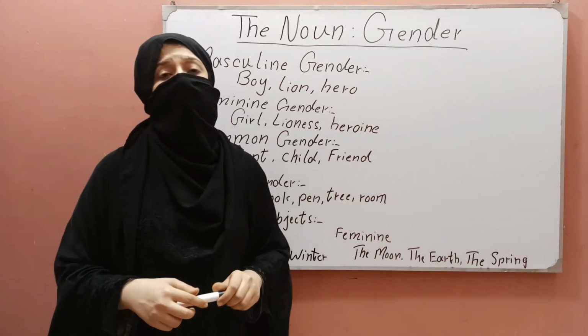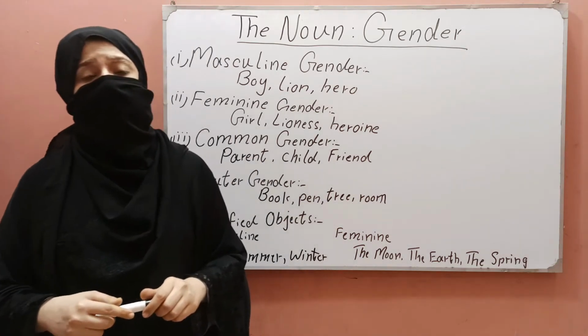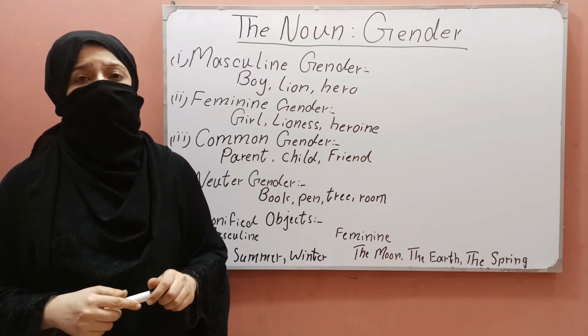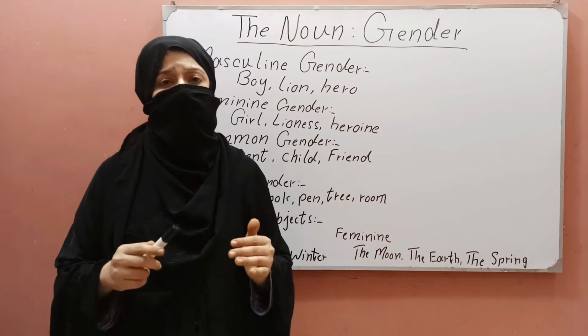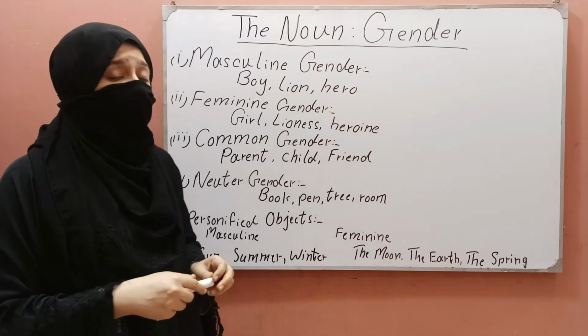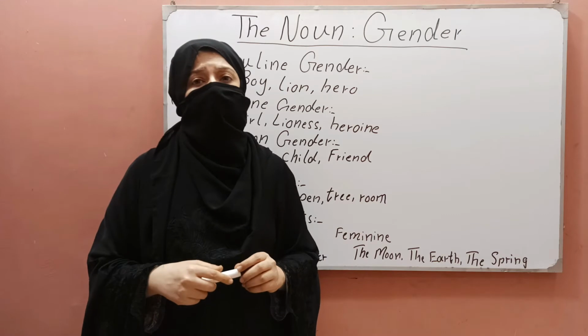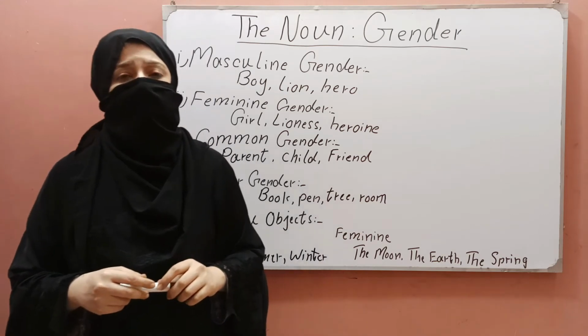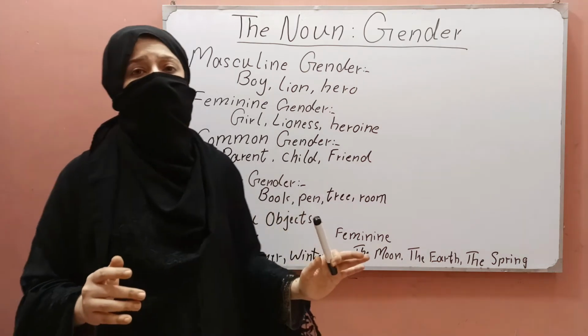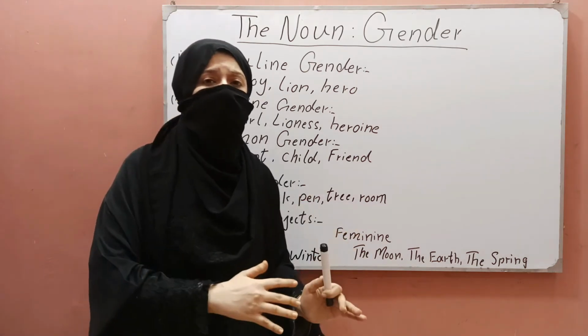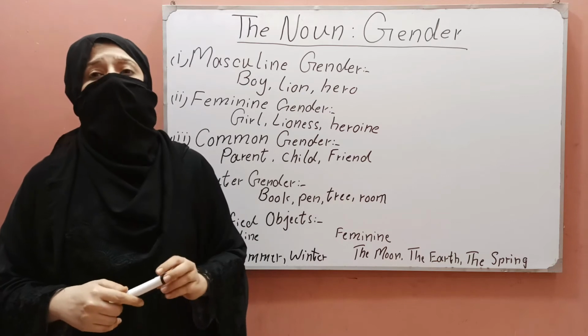And the objects without life, they are personified. They are not living beings, but they are spoken of as living beings, as having life in them. And all the personified objects we divide into masculine gender and feminine gender.